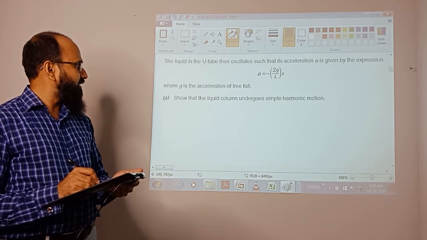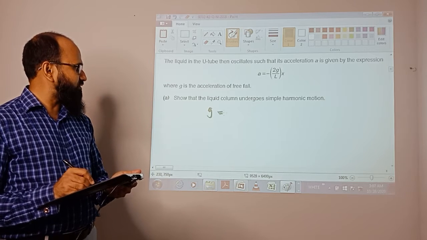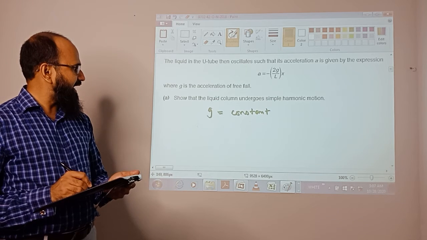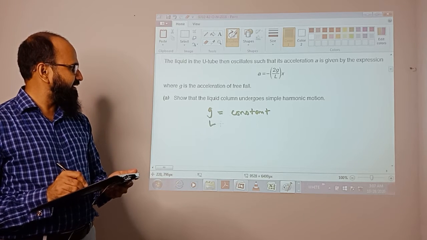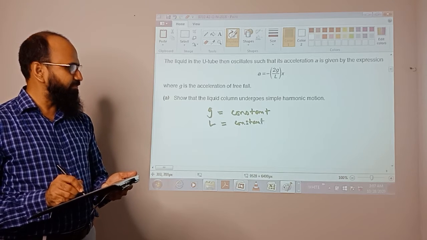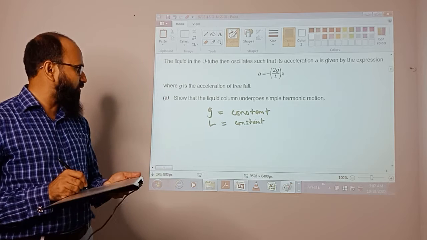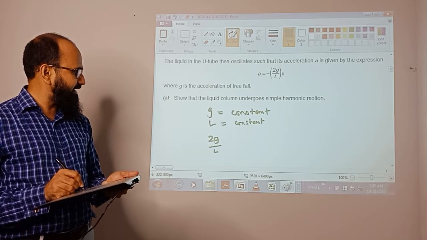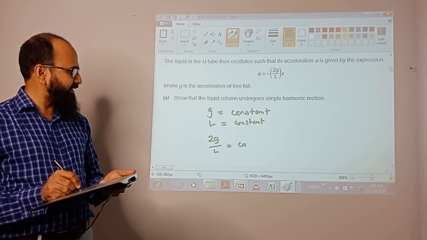Here, g is constant, and also L, the length, is constant. If both g and L are constant, you can easily say 2g/L will definitely be a constant.